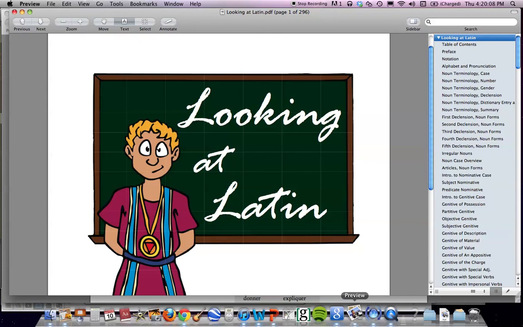Which men? Quos viros. See, quos describes viros. Quos viros vidisti. Here is an interrogative adjective, and the declension of the interrogative adjective is exactly the same as the declension of the relative pronoun qui, quae, quod. That means whom, which, or that. So that's for you to remember.